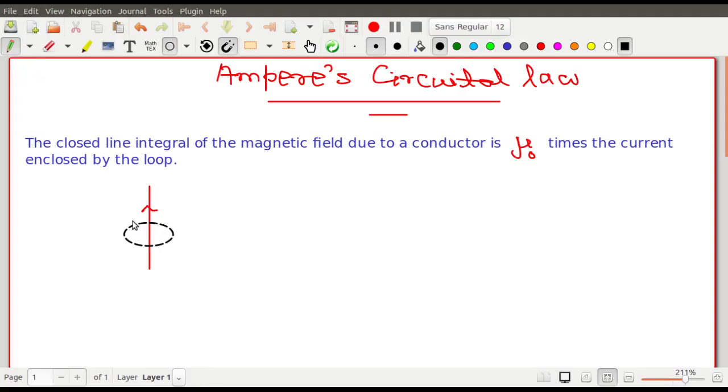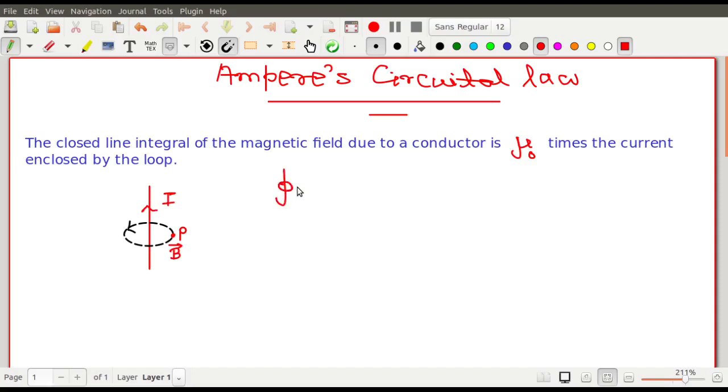So this is a line integral that I consider over here. So this is the hypothetical loop. This loop is not realistic, it is hypothetical in nature. The current flowing through this conductor is capital I, and this is the loop that I have considered over here. Suppose this is my point of interest capital P, where the magnetic field is B. B is the magnetic field at the point P due to this current carrying conductor.